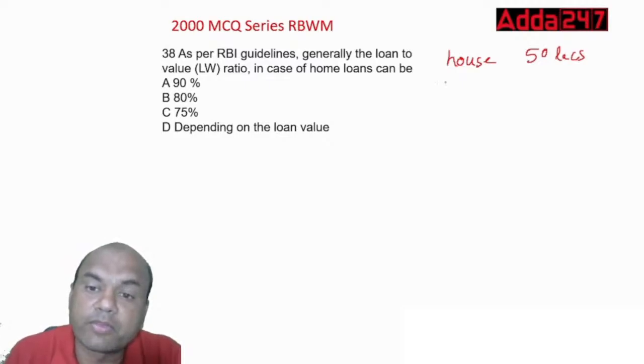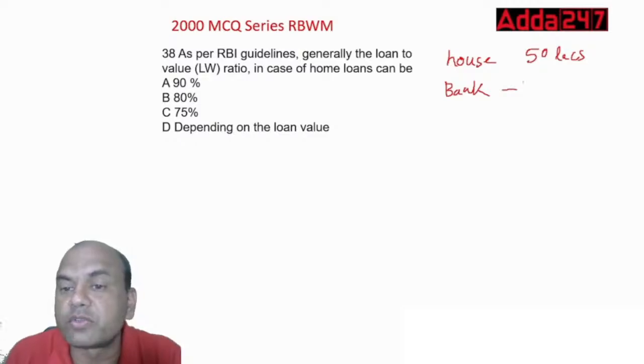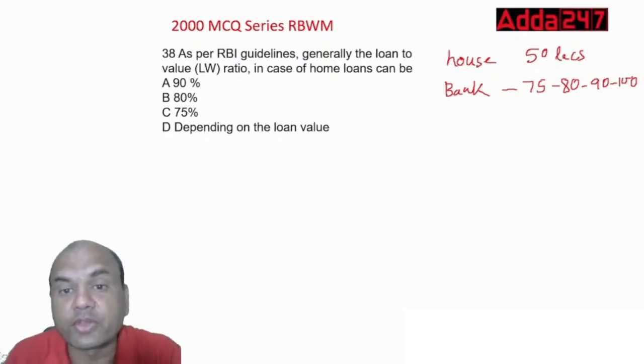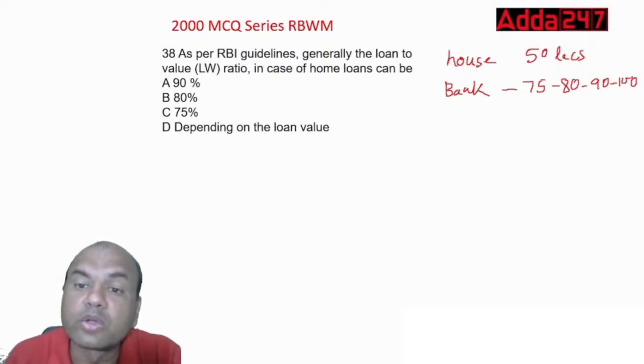Will the bank give complete 50 lakhs, or around 75%, or 80% or 90% or 100%? That is known as loan to value ratio. Is it 90, 80, 75, or depending on the value of the loan?